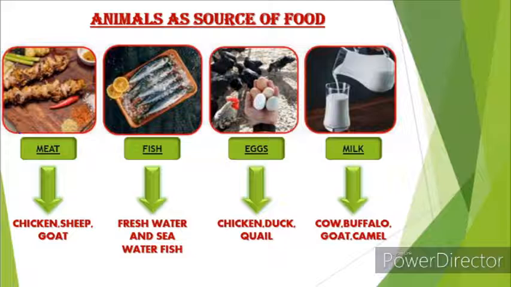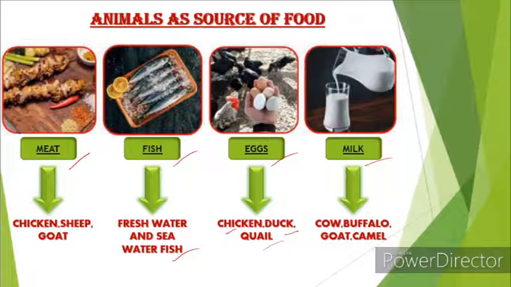So animal sources as food. In that we have meat, fish, eggs and milk. So chicken, sheep, goat, these animals give us meat. There are some more animals which give us meat. And we can get fish from fresh water or sea water. And eggs we can get from chicken, duck and quail. So these are the birds which give us eggs.